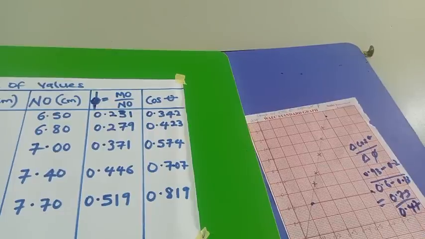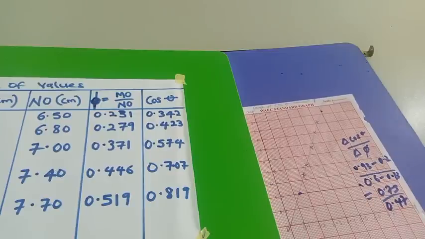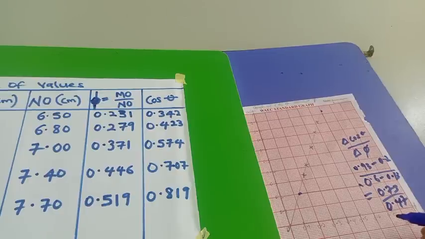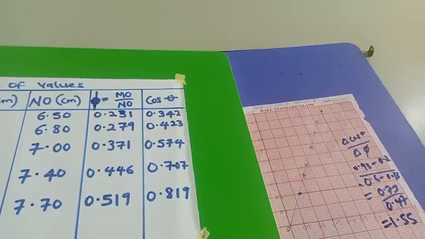So that the slope finally will be 0.73 divided by 0.47. That will give us approximately, let's say 1.55. That's what I have here. Okay.